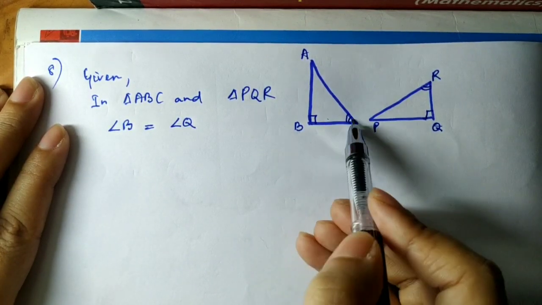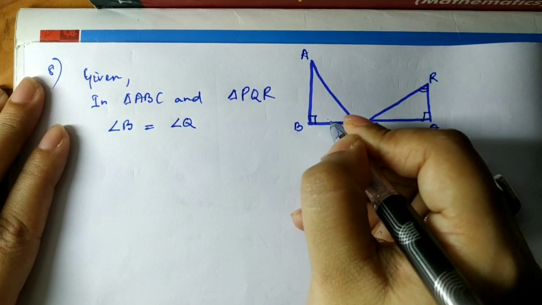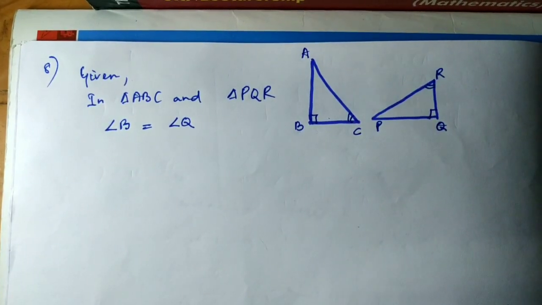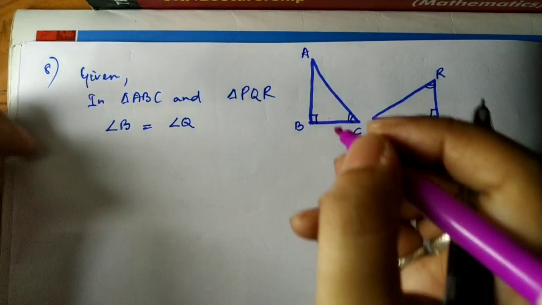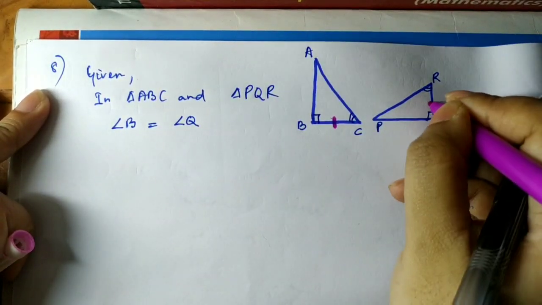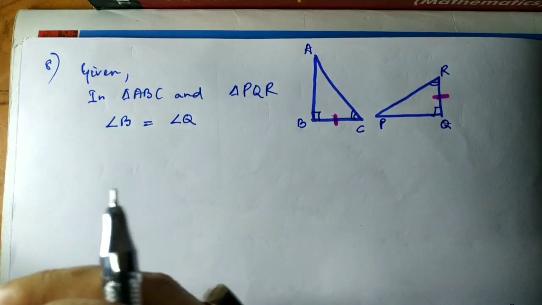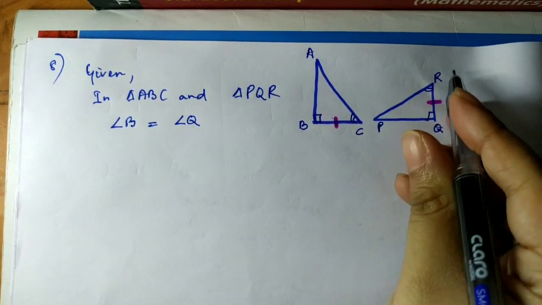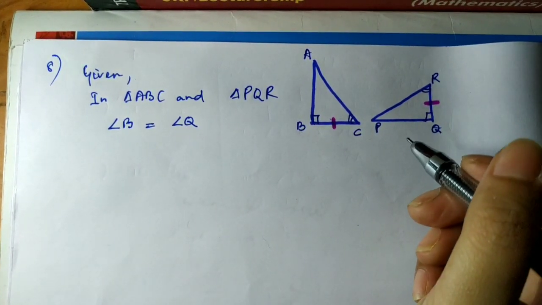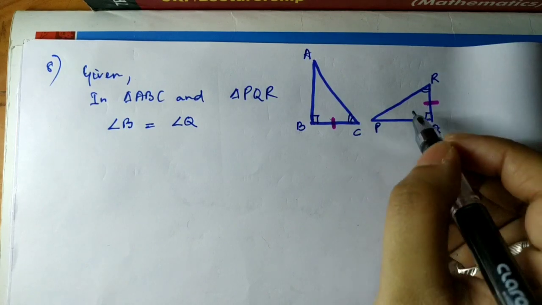See, angle is given. So if I say that this side is equal to this side, because the side BC is congruent to QR, then I can say that these two triangles are congruent and this is the additional pair.